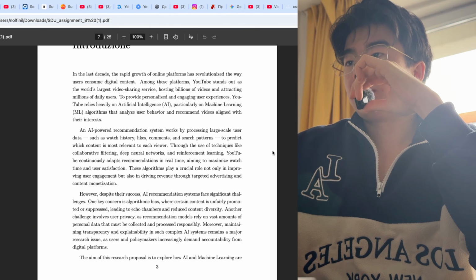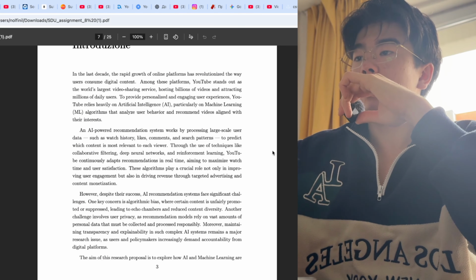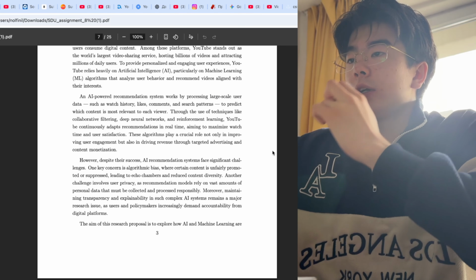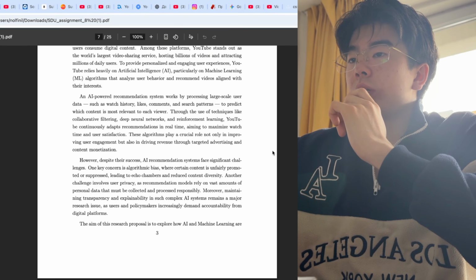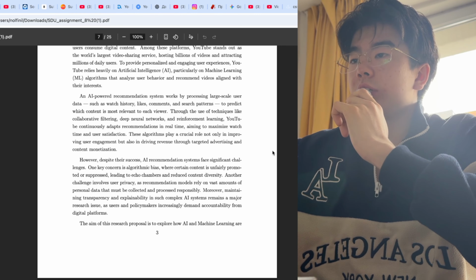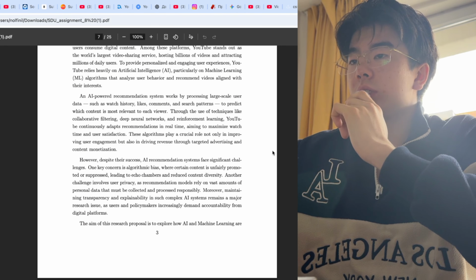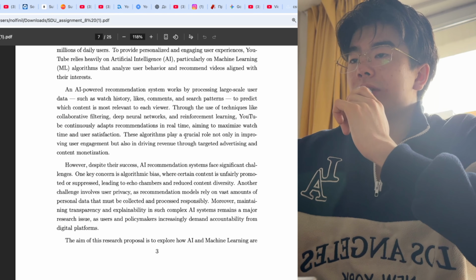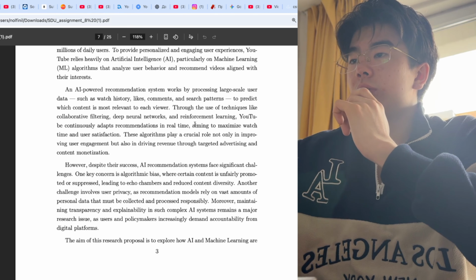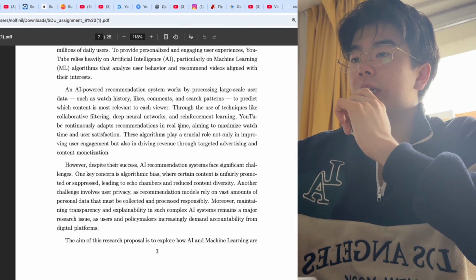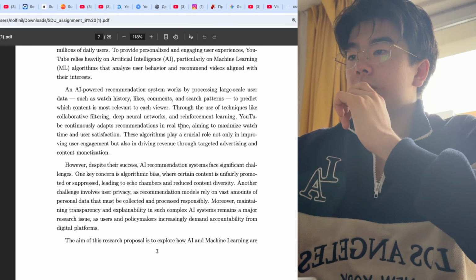YouTube relies heavily on artificial intelligence, particularly ML algorithms that analyze user behavior and recommend videos aligned with their interests. So, an AI-powered recommendation system works by processing large-scale user data, such as watch history, likes, comments, and search patterns to predict, using collaborative filtering, deep neural networks, and reinforcement learning. YouTube continuously adapts recommendations in real time, aiming to maximize watch time and user satisfaction.